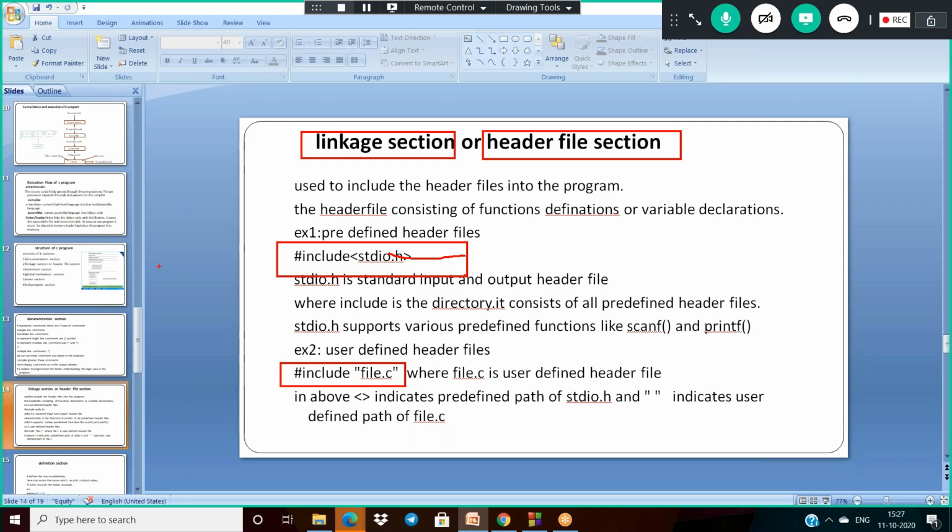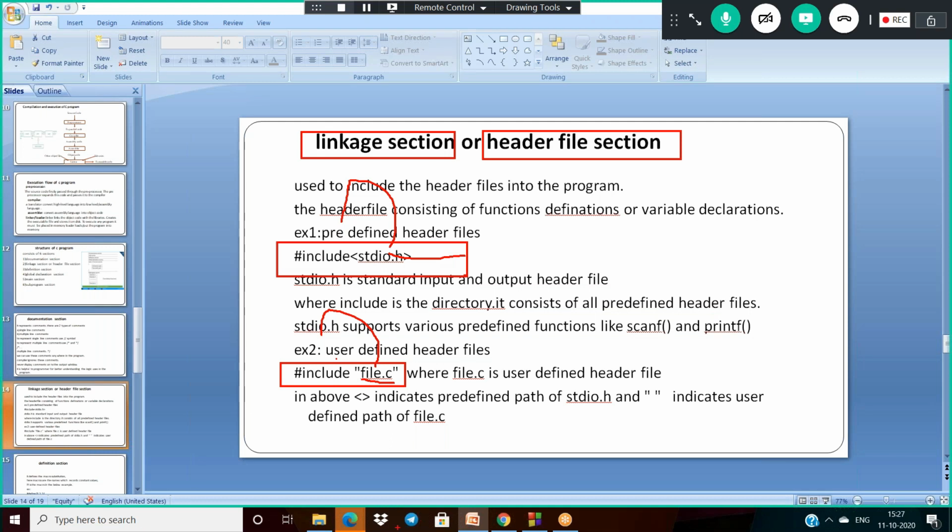Actually, what happens is, if you put this header file inside the angular brackets, the compiler assumes that the file stdio.h is inside the include directory. That means angular brackets indirectly represent a predefined path, but double quotes mean this file.c is a user defined header file, and it is not available inside the include directory. So that is the difference between predefined and user defined. Predefined uses angular brackets, user defined uses double quotes.